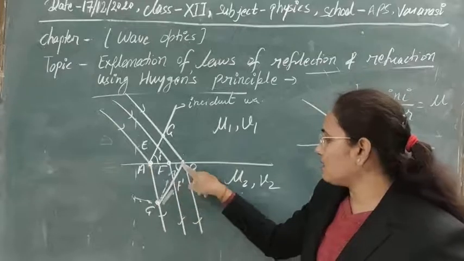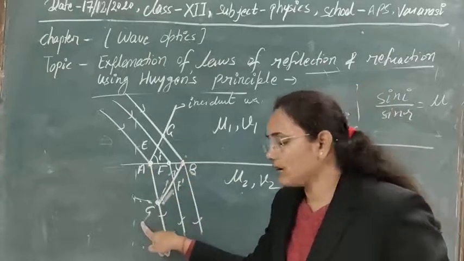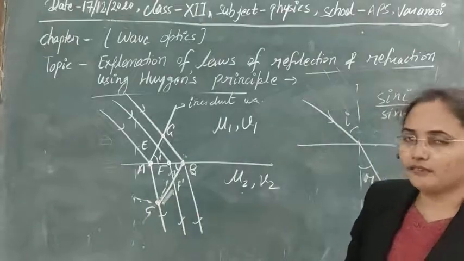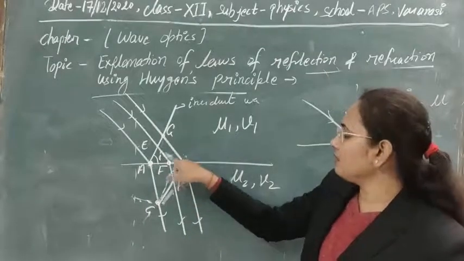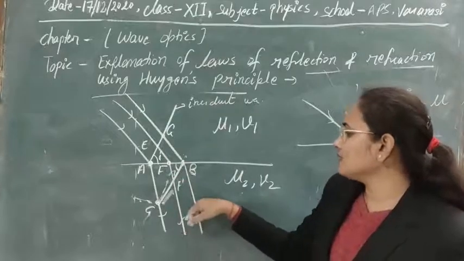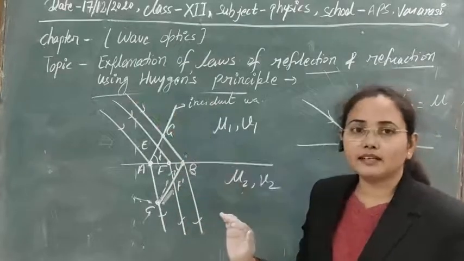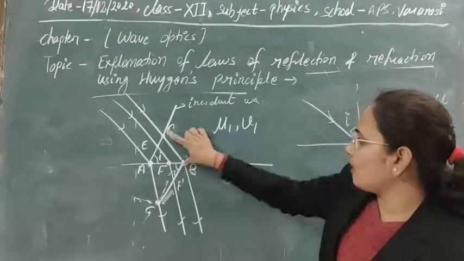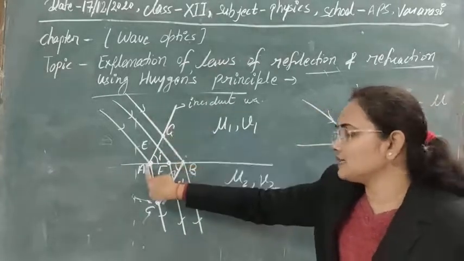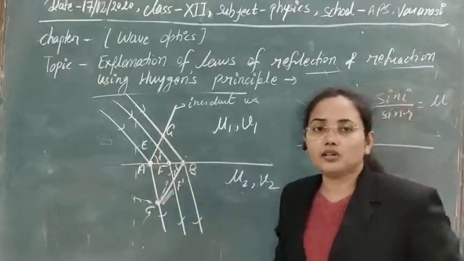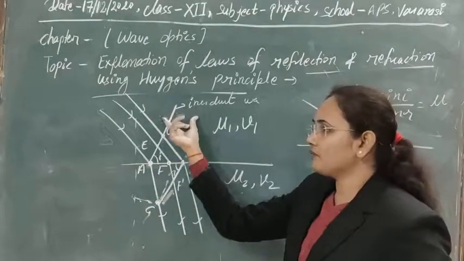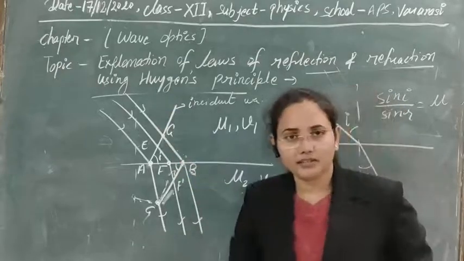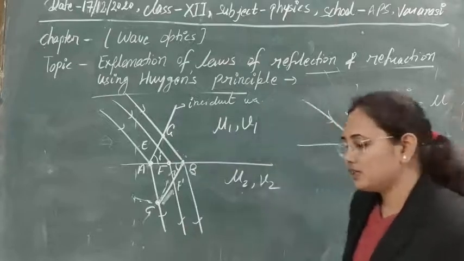All these points will be in the same phase, and if you draw the locus of them, this will be called the refracted wavefront. In the same way, if light is incident from here and is refracted in this direction, you can also draw an arc here, and meeting the tangent from this point will also give the refracted wavefront. So in the same sense you can draw the incident wavefront and the refracted wavefront. I think there is no confusion. Now let's see its geometry.